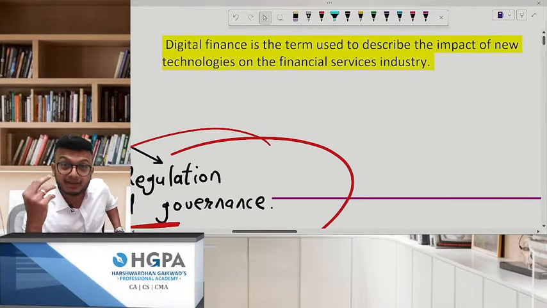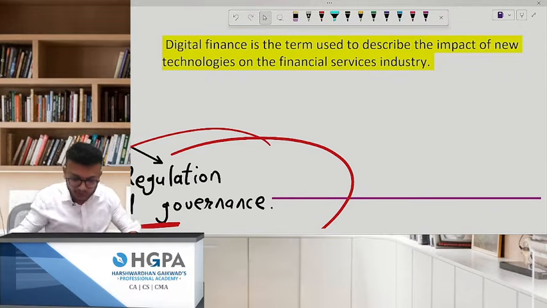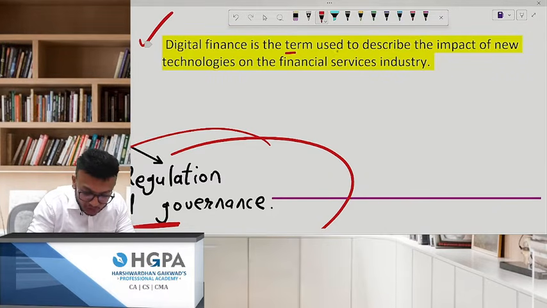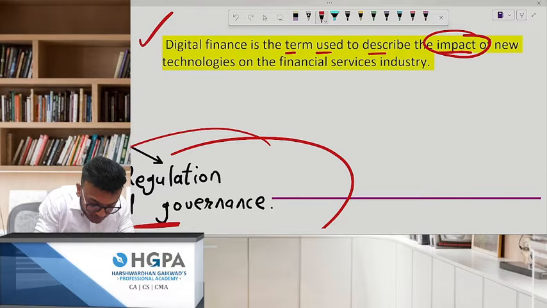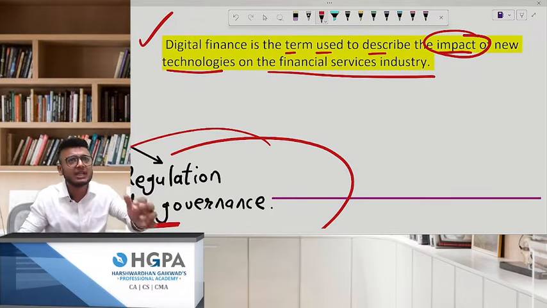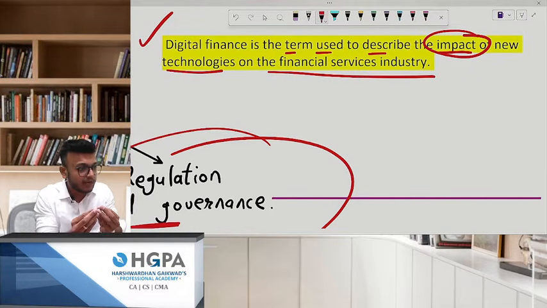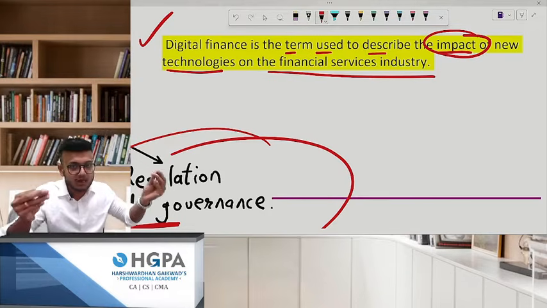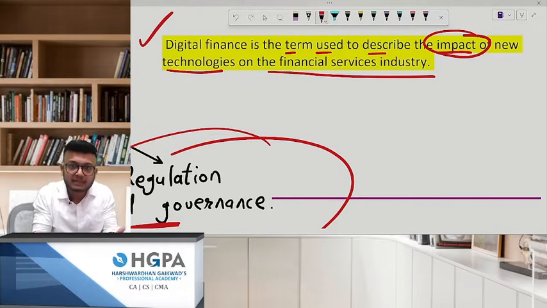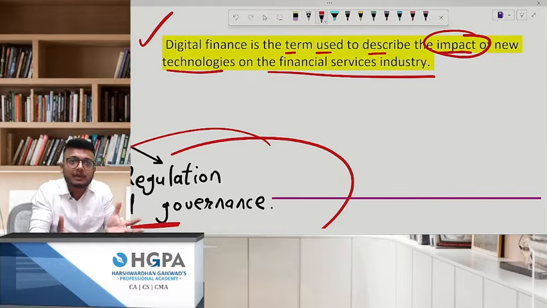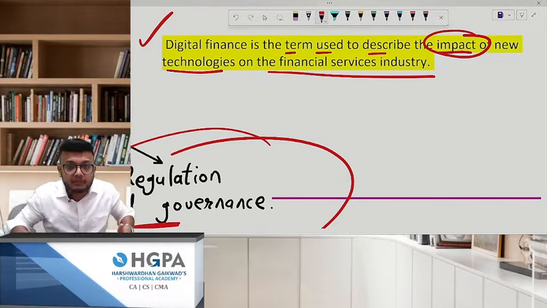They ask you what is the meaning of digital finance and what is going to be your answer. Digital finance is a term used to describe the impact of new technologies on the financial services industry. Very simple. See, the point is, in the olden days, very old, barter system was there. From barter, we moved on to currency. Now, how is it affecting right now?